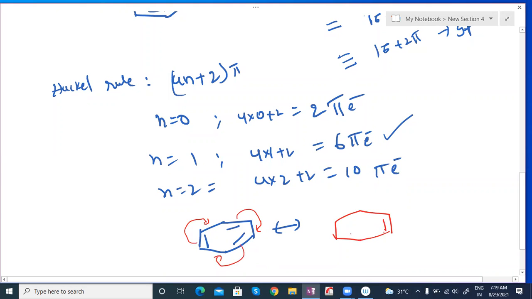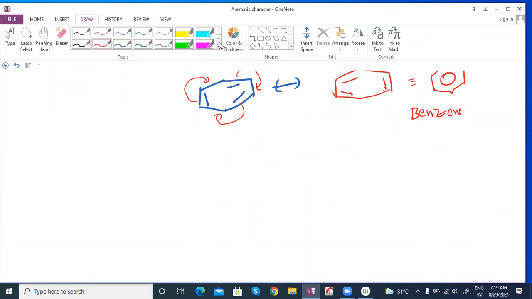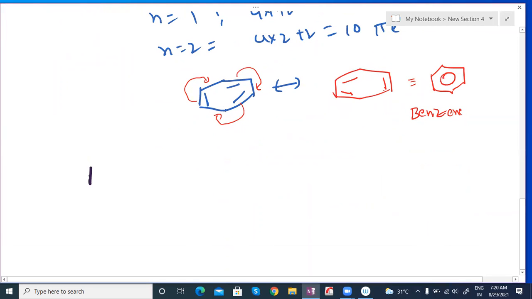Next, the pi bond here and here and here can do it continuously. To show that character, we write that the pi bond is continuously moving, and we represent it with a circle, indicating that electrons are moving continuously, showing resonance character. So this is called benzene. Is it aromatic or not? We can check by looking at the three rules. By applying the three rules, we are going to find whether the following molecules are aromatic or not. For example, I take benzene as the first example. Is it aromatic or not? We are going to decide.